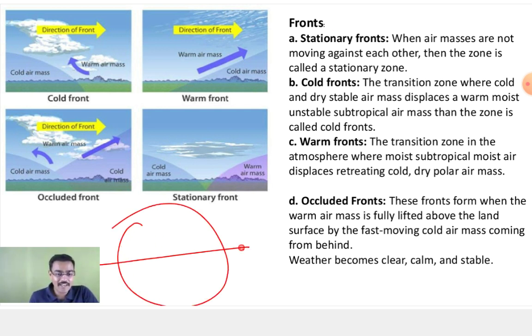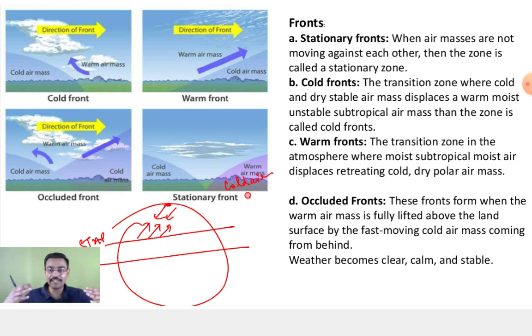Now what happens in this frontal rainfall? That the westerlies and the polar easterlies. Now these westerlies are a very warm air mass since they are coming from the subtropical high pressure belt. Just imagine the air which is moving from the desert areas. What kind of air mass will that be? That is coming from the Sahara desert, suppose. So that will be very hot. And the air mass coming from the polar region, that is the North Pole or the South Pole, will be very cold.